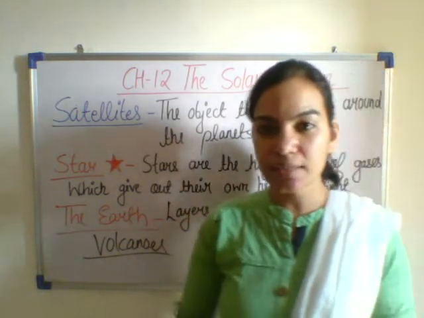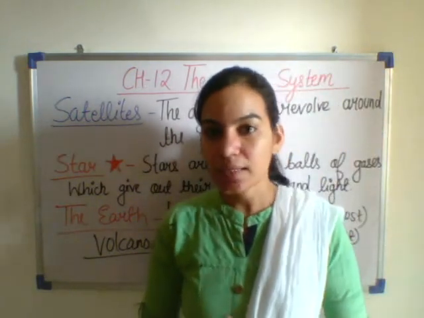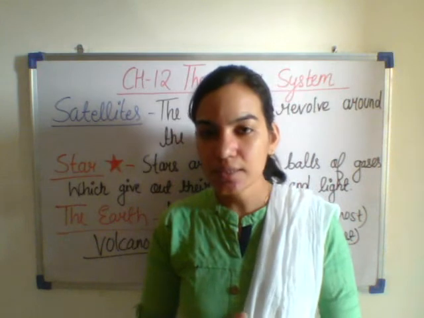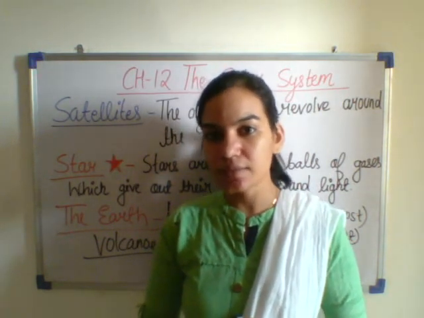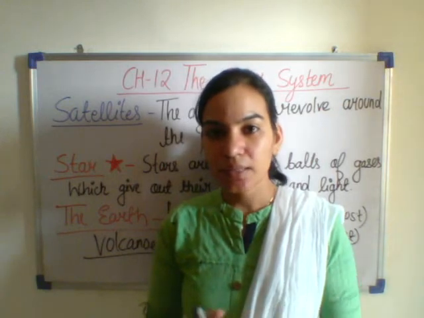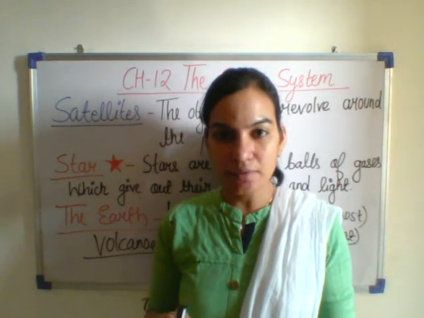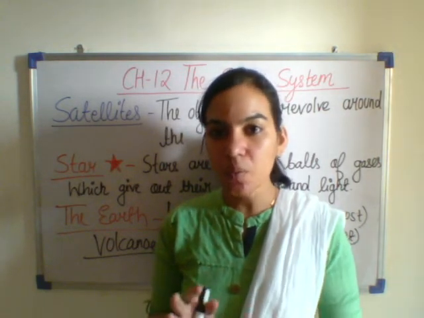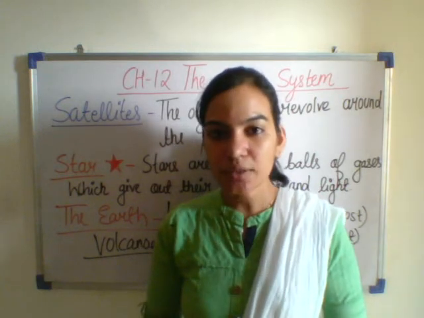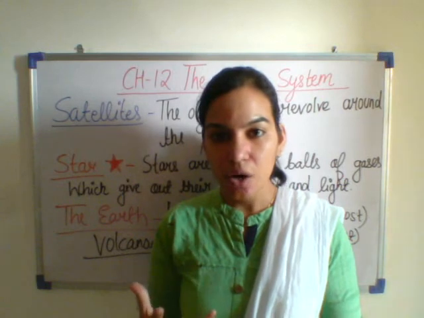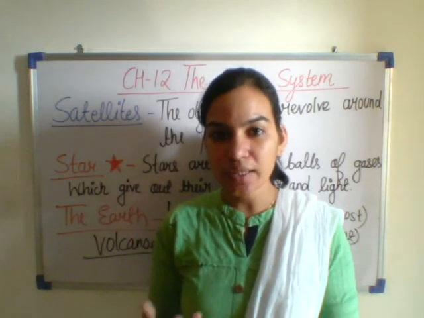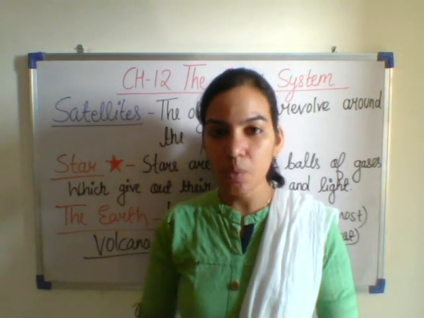Can you tell me any example of a naturally occurring volcano? It is Barren Island of the Andaman and Nicobar Islands. There is an island known as Barren, and a naturally occurring volcano is there. What is a volcano? Hot gas or burning liquid comes out from it.